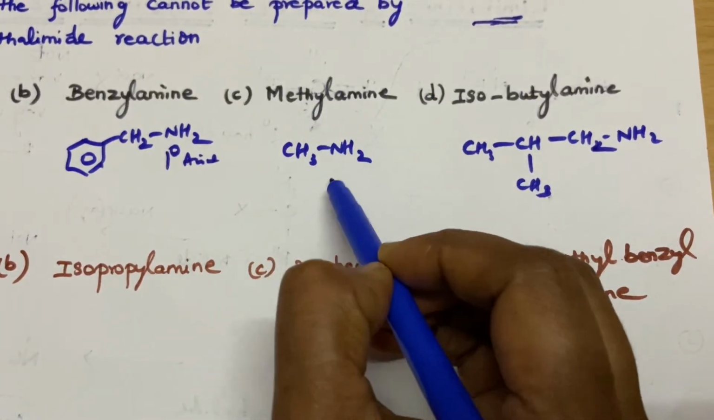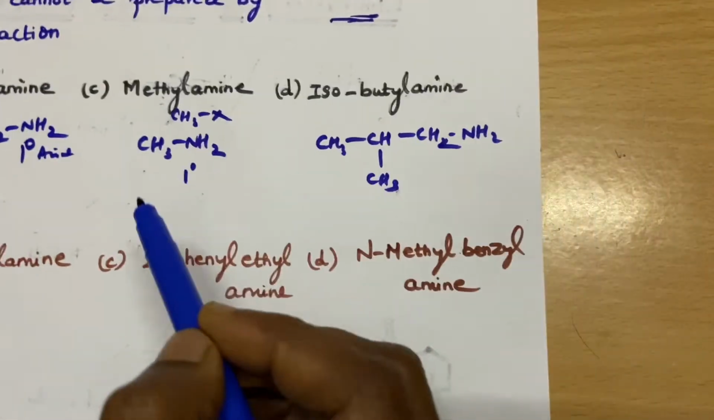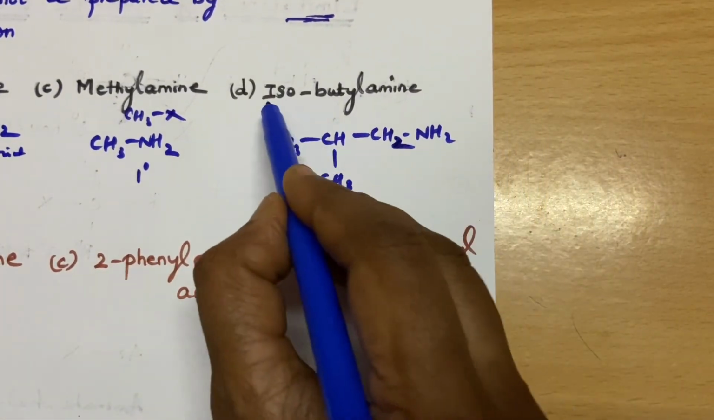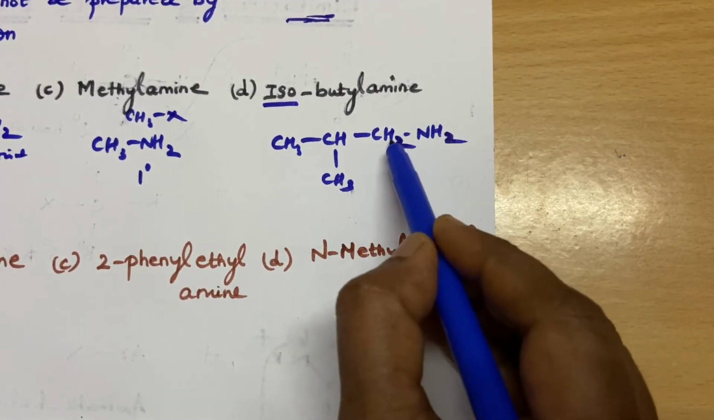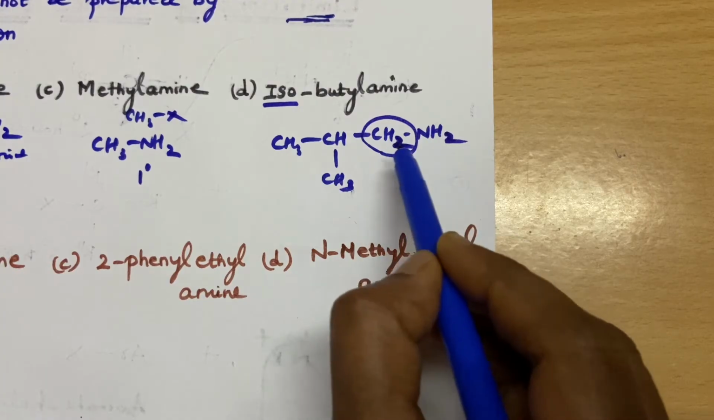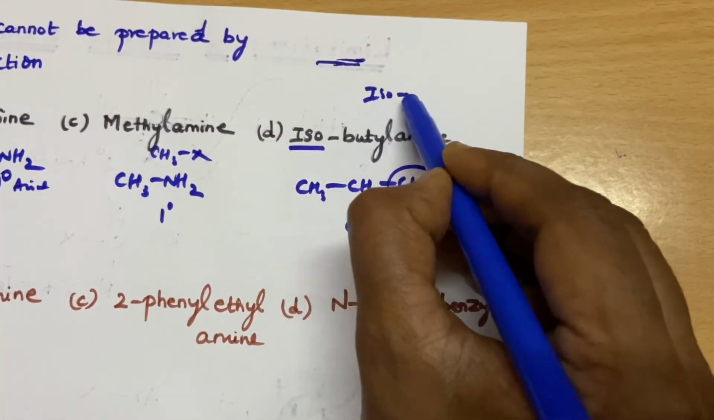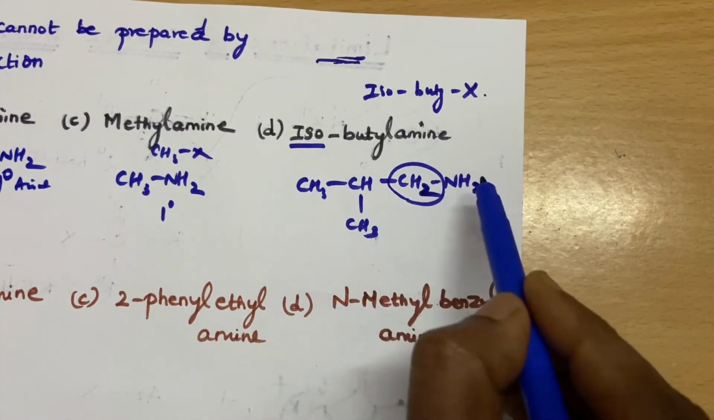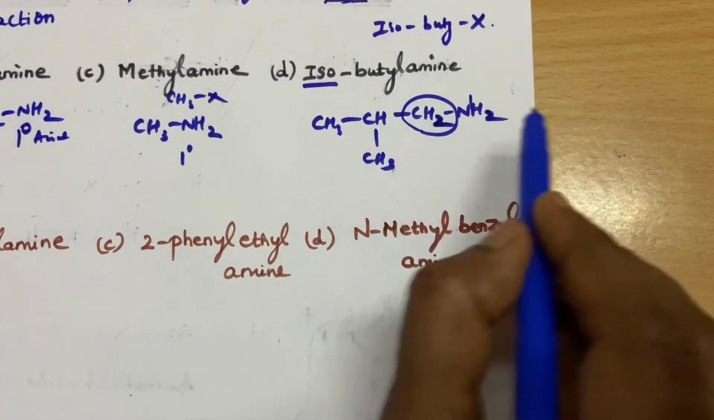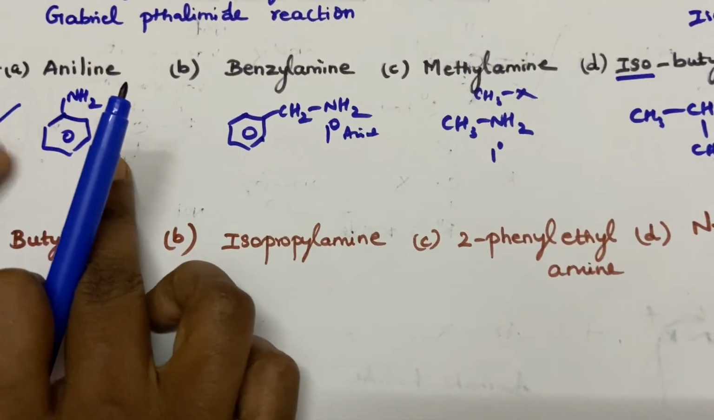Here this is a primary amine and you need only the corresponding methyl halide. Here, iso is not a secondary halide. This is the structure, and this is also okay. For preparing this, what halide will you be using? You will be using the corresponding butyl halide, which is also a primary halide giving a primary amine. So this can also be prepared. So aniline is the answer, which you cannot prepare.